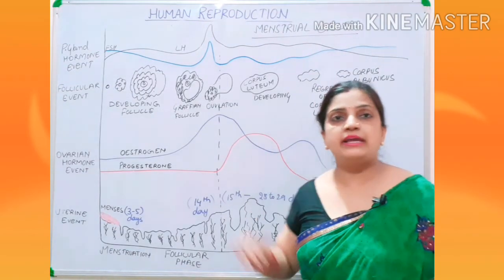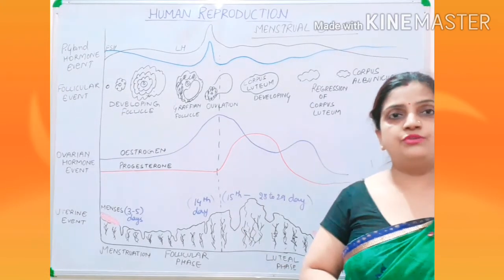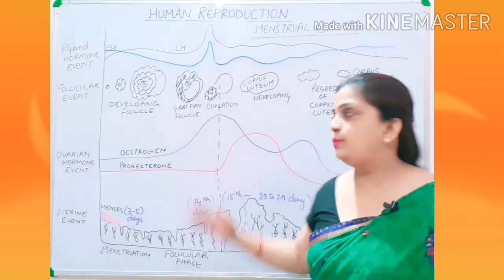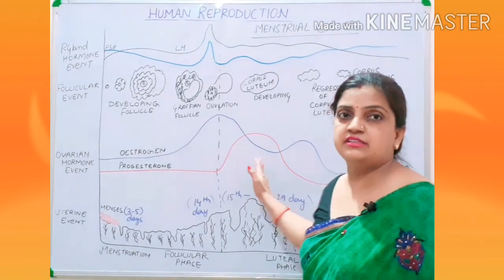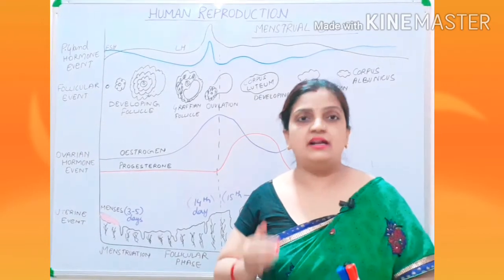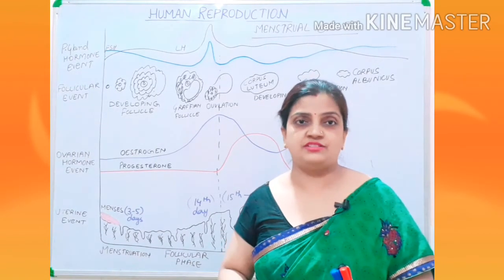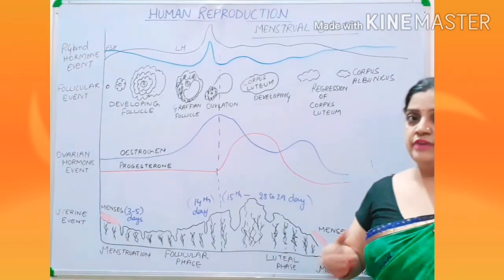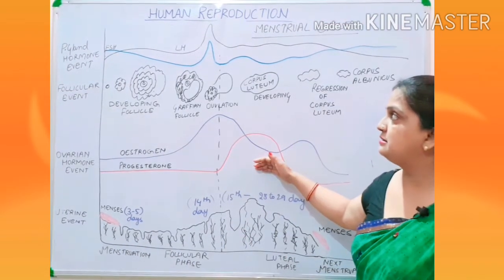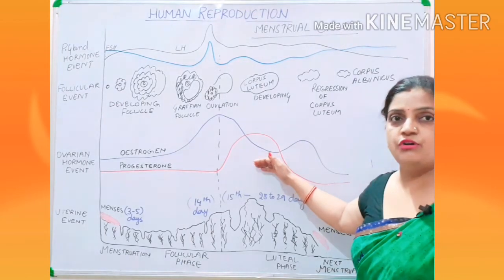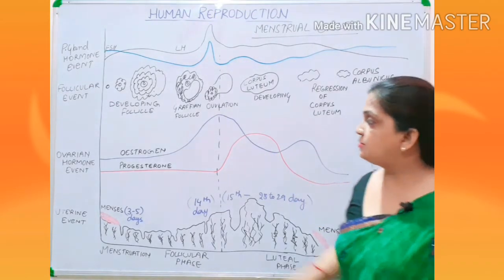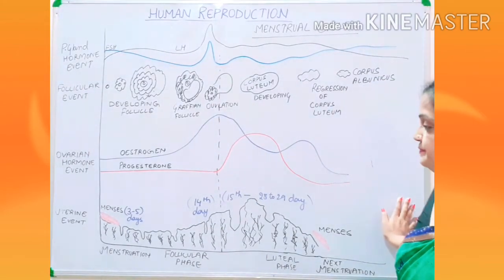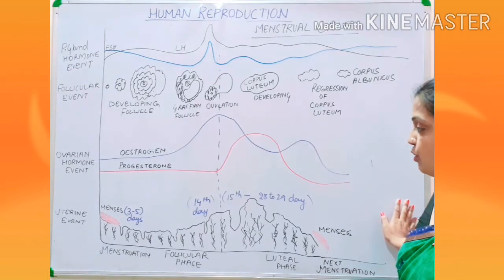Children, before explaining this, I want you all to open your NCERT book beside you with the page opened to this graph, so that you can understand the phases, the changes and the explanation very nicely. So hope you have opened your book, and now let us start with the explanation of this topic. Now children, there are various aspects which I have shown on the board. Now I start with the bottom level.